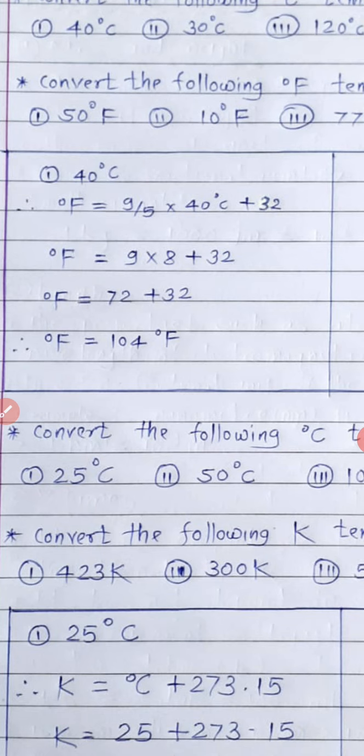So degree Fahrenheit is equal to 9 into 8 plus 32. So therefore 9 8s are 72, 72 plus 32. So degree Fahrenheit is nothing but 104 degree Fahrenheit. This is the first example.